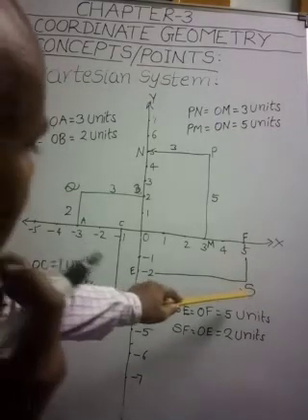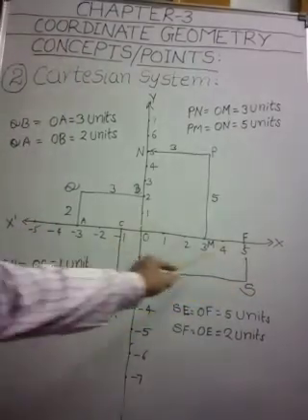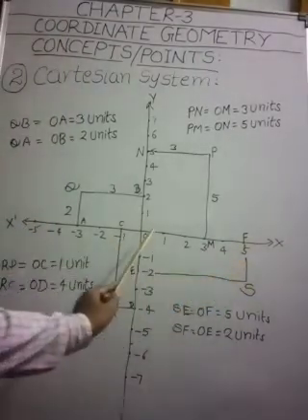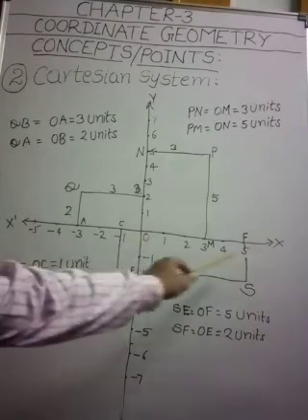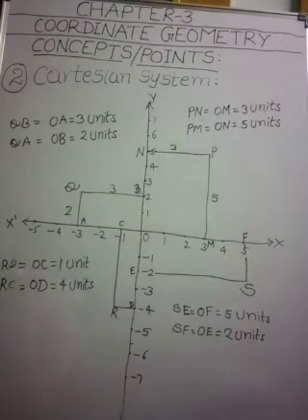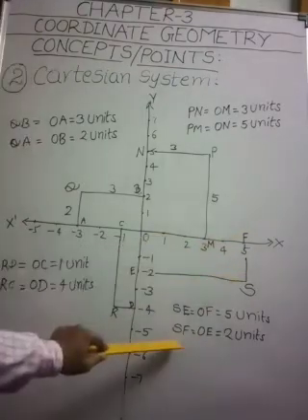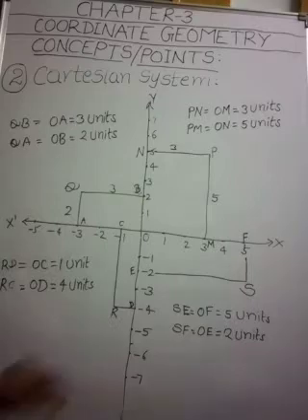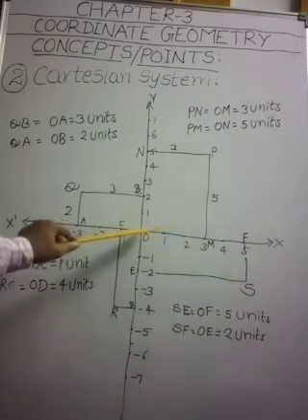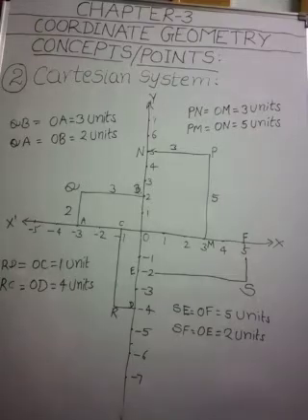Here SE is the distance of the point S from y-axis, along the positive x-axis. And this SF is equal to OE. It is the distance of the point S from x-axis along the negative y-axis. Okay, my dear children.